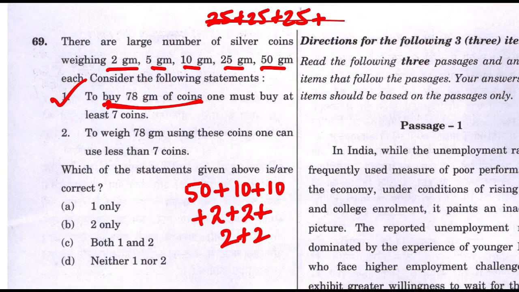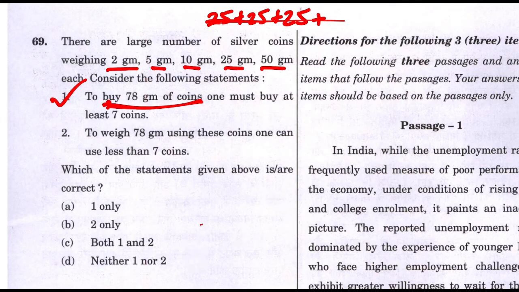Now this is to buy, means you are going to the market and buying 78 grams. Another option is to weigh. You want to calculate the weight of 78 grams. Suppose someone comes to your shop, and they say, I need 78 grams of onions. 78 grams of onion I need.